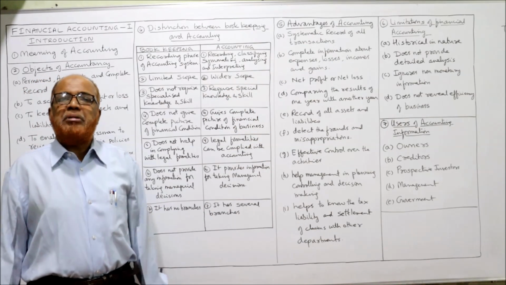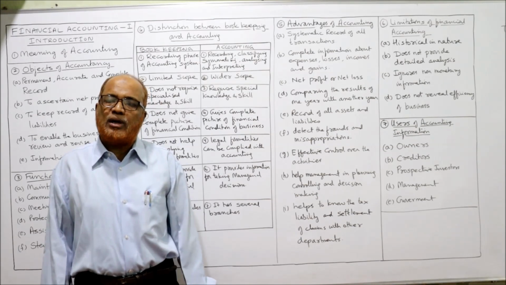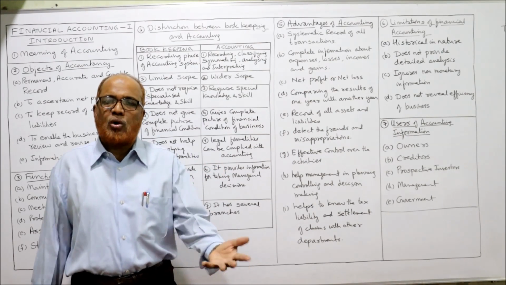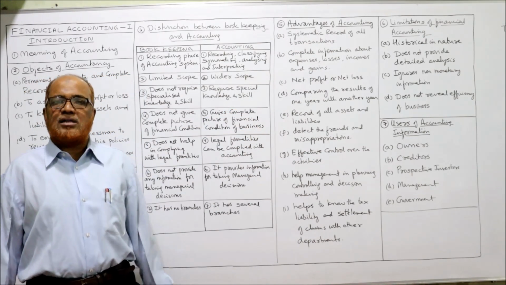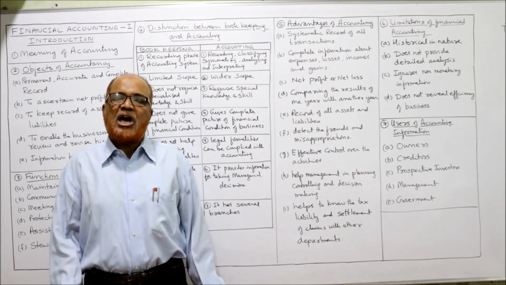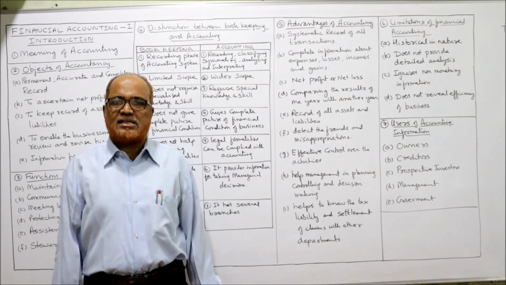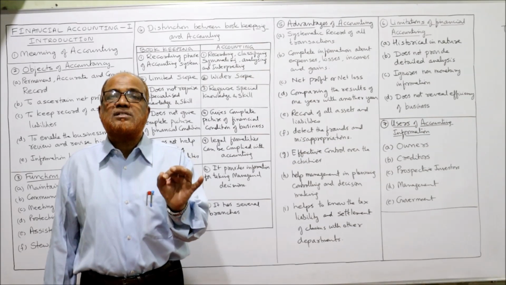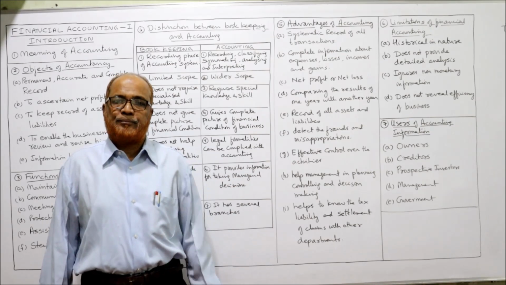Now, advantages. Advantages of accounting. There are many advantages of accounting. That's why accounting is kept by business organizations. The first advantage, systematic record of all transactions. A business is a bundle of transactions. Every day, every moment, a business will conduct transactions. So these transactions have to be systematically recorded, not randomly, not roughly.